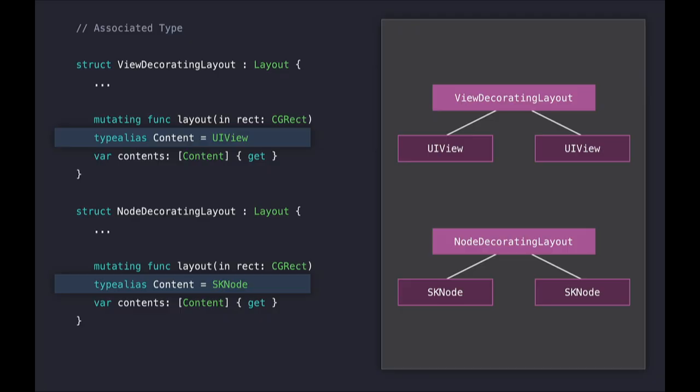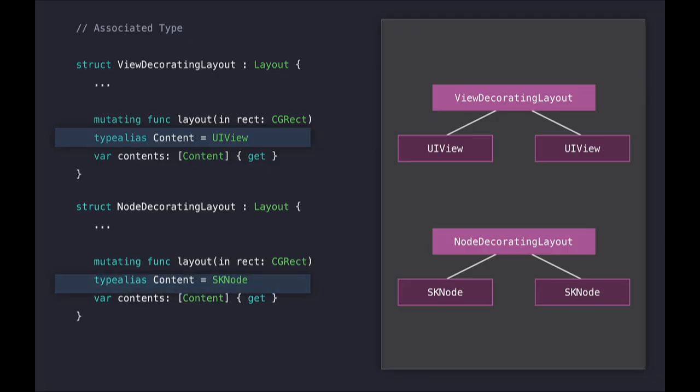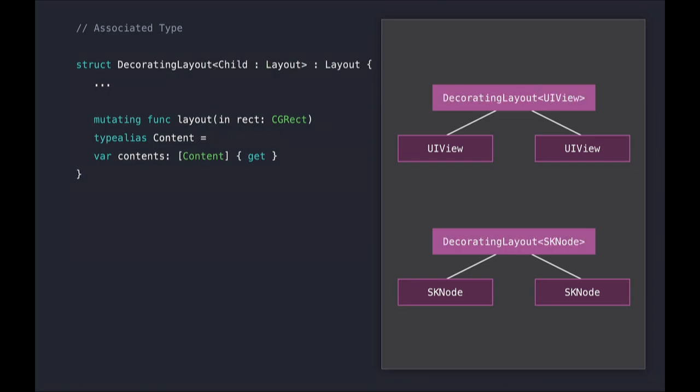But just like before, we don't want to have to write a separate layout for views and nodes. But with the generic version of our layouts, we can still have a single layout that supports both. And for our content type, we'll just use whatever the content of our child is. And this means that we can make a duck rating layout that works with just UIViews and one that works with just SKNodes. Both are strongly typed so that we can pull out their contents and know exactly what they are, and they can still share all of the layout logic. So associated types are a great way that you can make your protocols even more powerful.